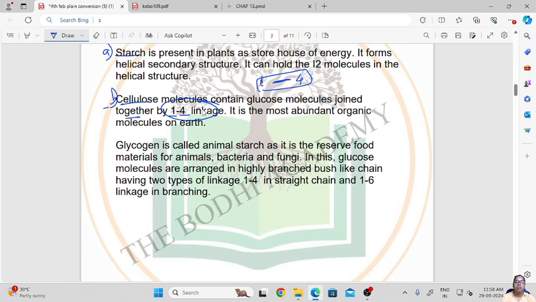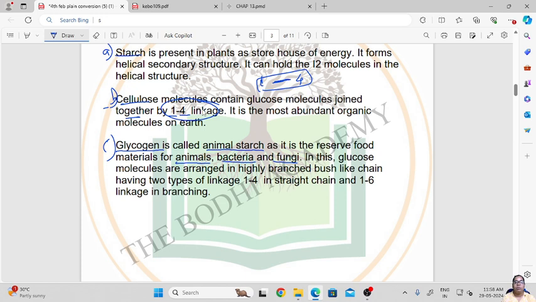So cellulose is also found in plants. Then comes glycogen. Glycogen is called animal starch. It is found in animals, as it is the reserve food material for animals, bacteria and fungi. So glycogen is basically found in animals, bacteria and fungi.